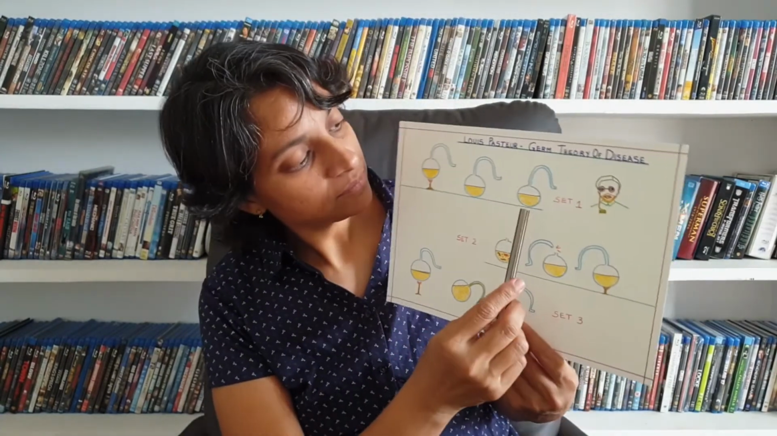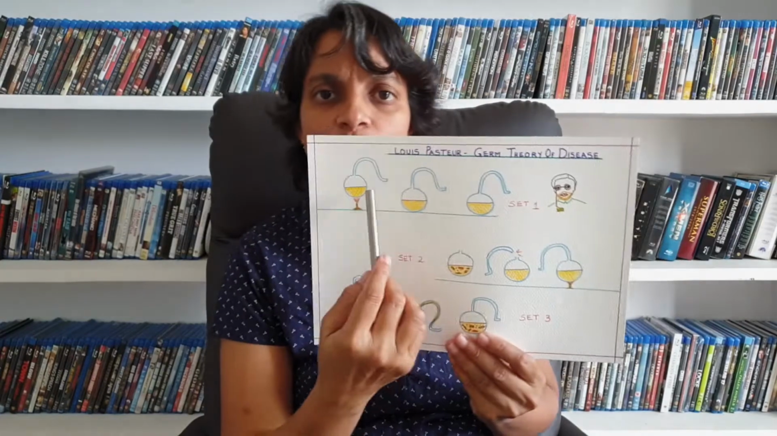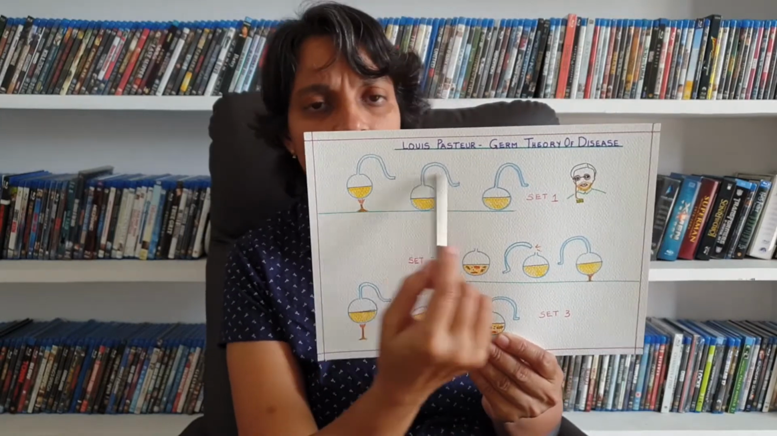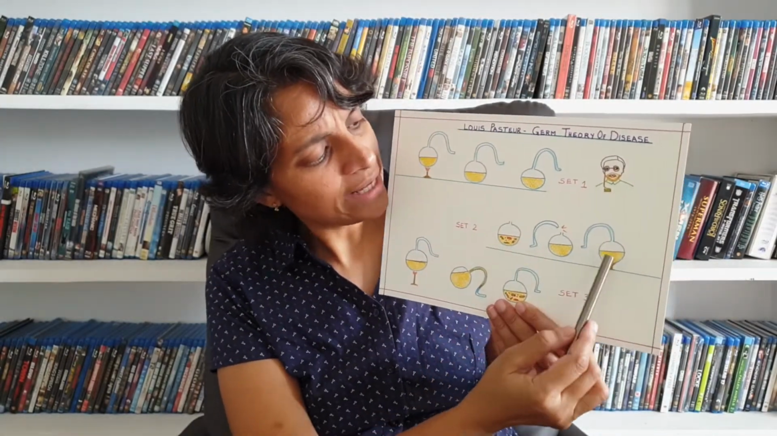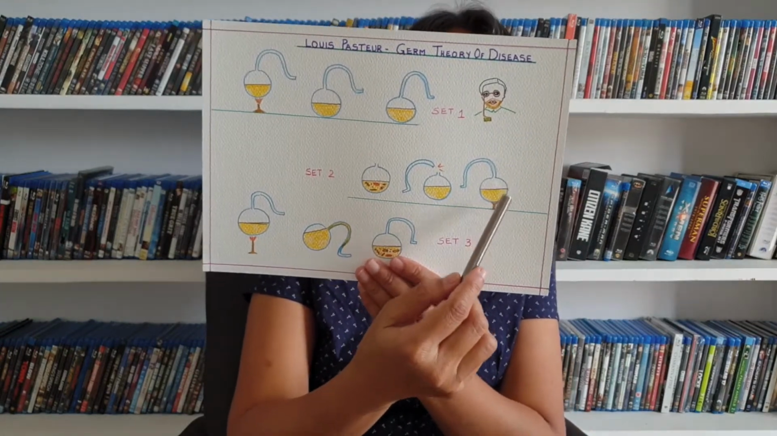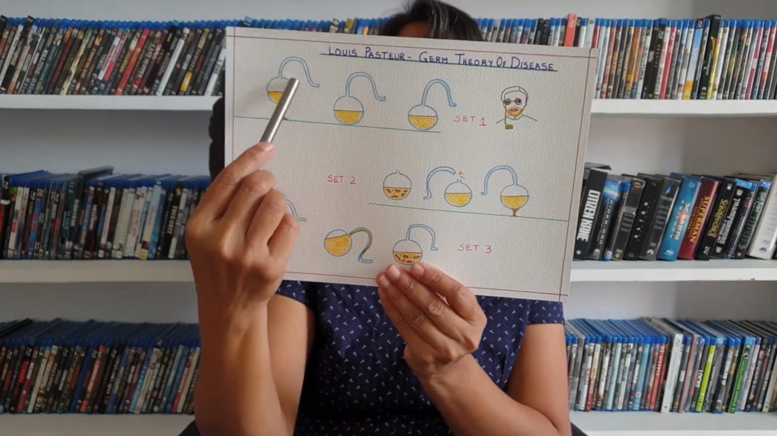So therefore, the broth doesn't show any growth or any microorganisms. This is the first set of experiment he conducted, and then in the same way, he designed one more, wherein he sterilized the broth, and everything was as the previous experiment.